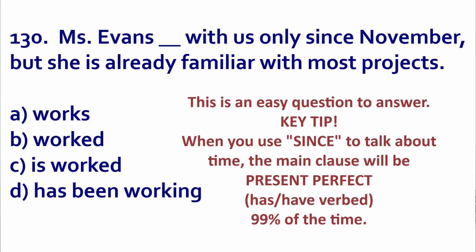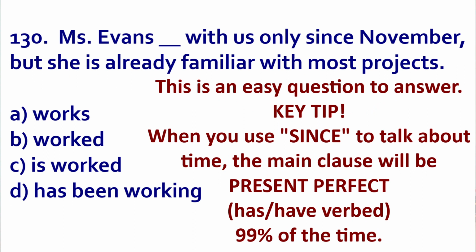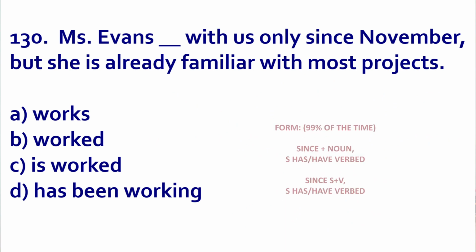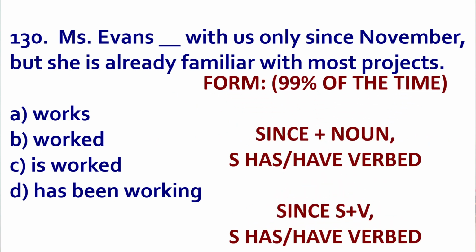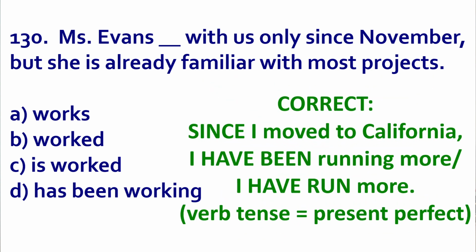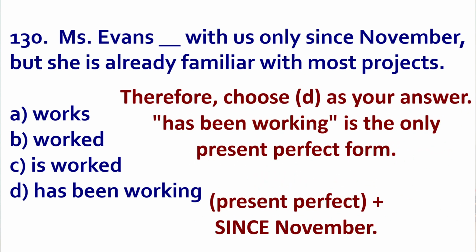Let's look at 130. This is going to be quick and easy. When you see since to talk about time, you will use present perfect in the main clause 99% of the time. Since subject verb, subject has or have verbed. Here's an example. Since I moved to California, I have been running more. I have run more. Therefore, the answer is D, because it is present perfect. We have since November, so I want present perfect in the main clause.